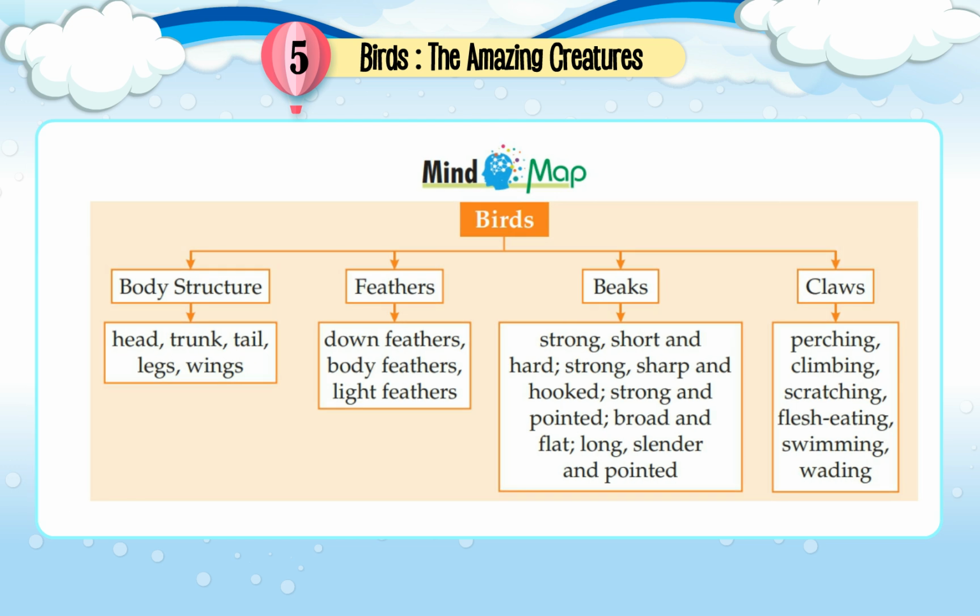Mind map. Birds. Body structure. Body structure consists of head, trunk, tail, legs, wings. Feathers are of different types: down feathers, body feathers, flight feathers. Beaks are strong, short and hard; strong, sharp and hooked; strong and pointed; broad and flat; long, slender and pointed. Claws could be perching, climbing, scratching, flesh-eating, swimming,